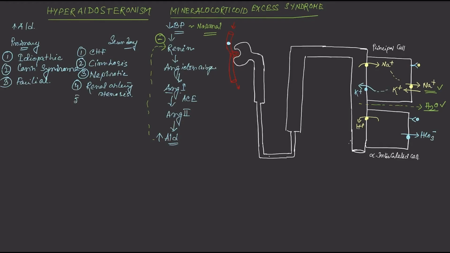One of the rare causes of secondary hyperaldosteronism is a renin secreting tumor, which may also be called a reninoma. It is a very rare cause, a tumor which is only secreting renin. Some genetic mutation of the different transport channels at the renal tubule may also lead to an increase in aldosterone secretion. The two important causes you have to remember: one is Bartter syndrome and another one is Gitelman syndrome.